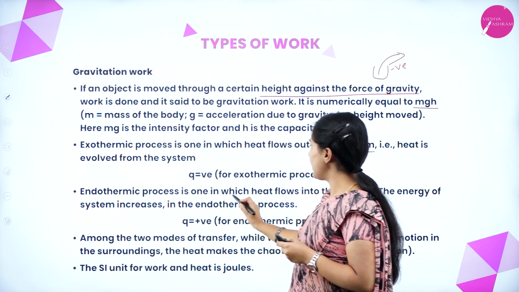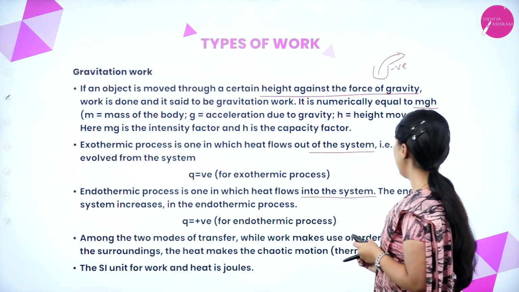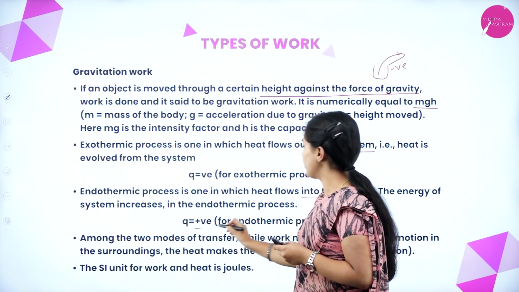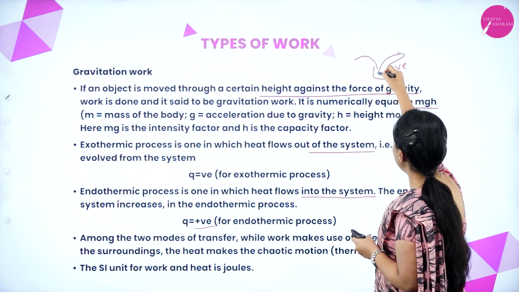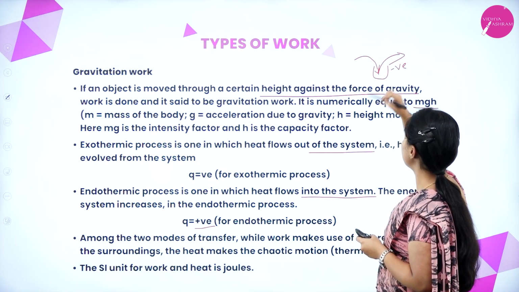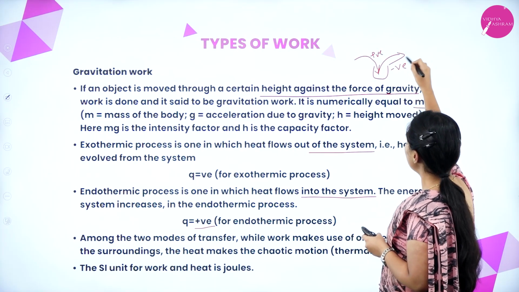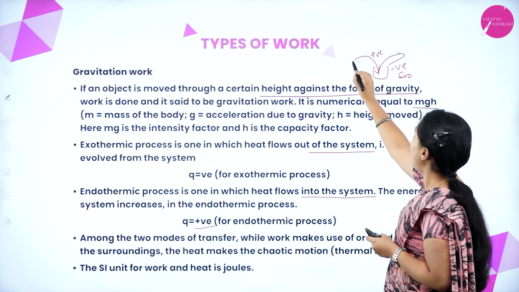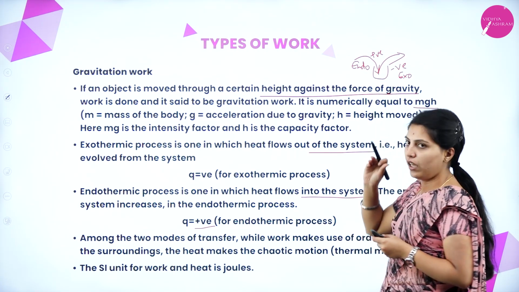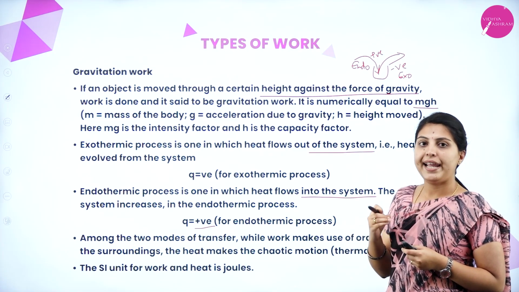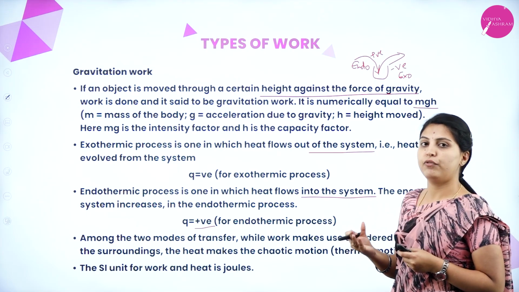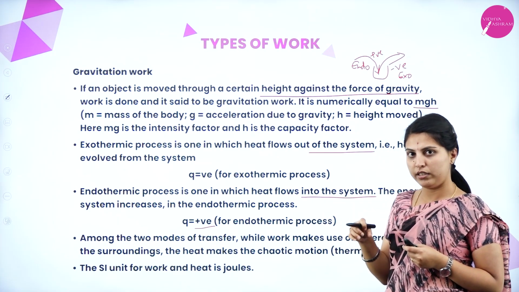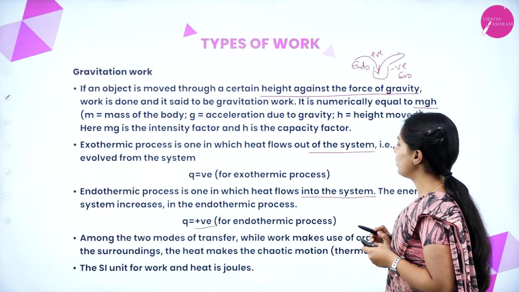An endothermic process is one in which heat flows into the system, the energy of the system increases, and Q will be positive. If the heat is taken into the system it is positive, taken out of the system it is negative. This is exothermic. Exo means outside, endo means inside. Therm means heat, so exothermic means heat will be evolved from the system. That's why exothermic. Heat going into the system is an endothermic process.